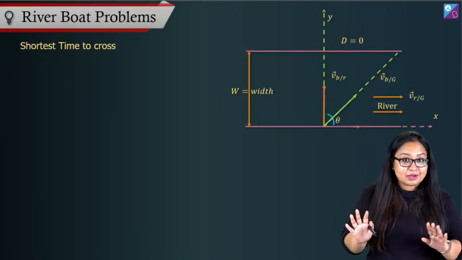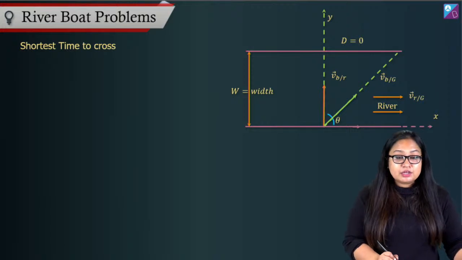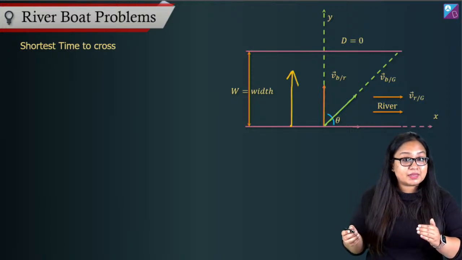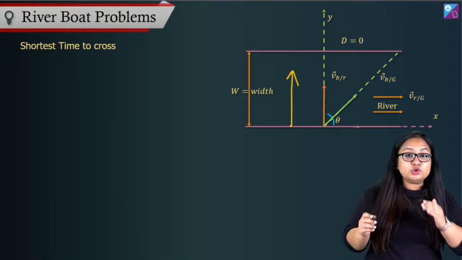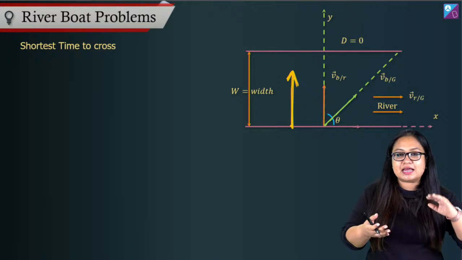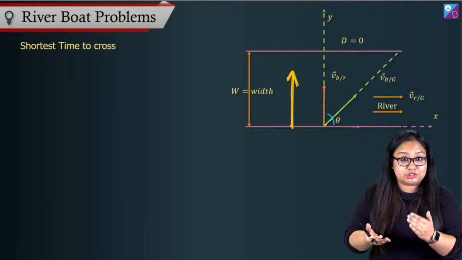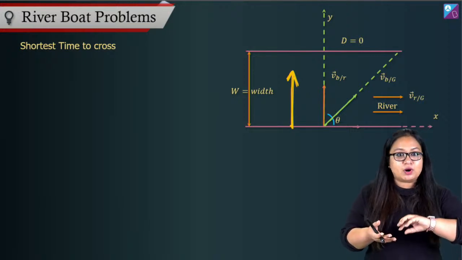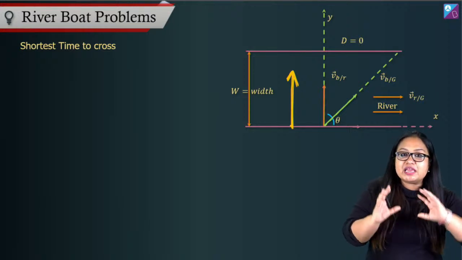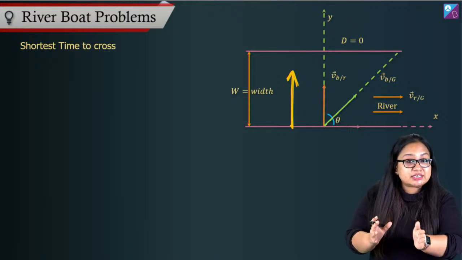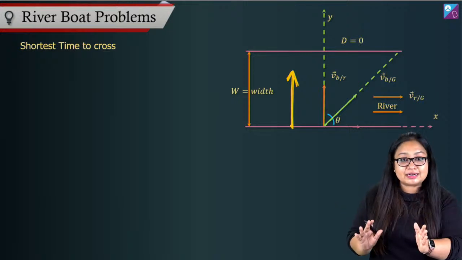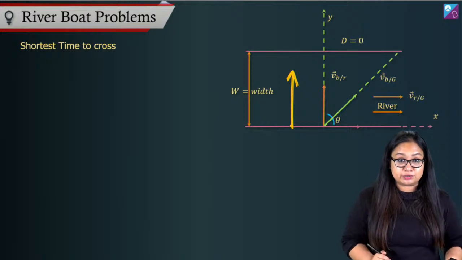That means you want y direction velocity, since the displacement you're interested in is in y direction. Effectively, you want to cross the river, so you want to make sure that the velocity in y direction does not get reduced whatsoever. You want to go in that direction where velocity in y direction does not get reduced.